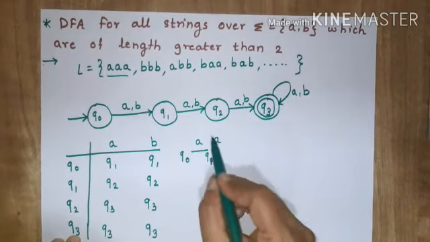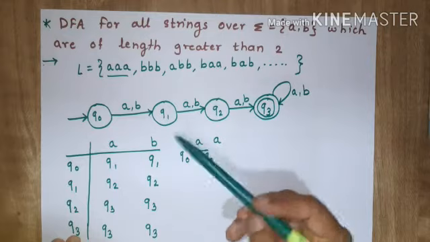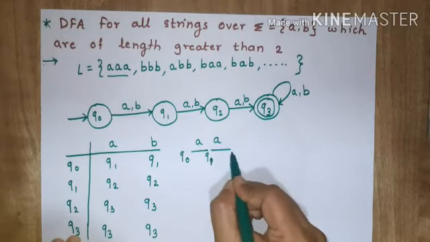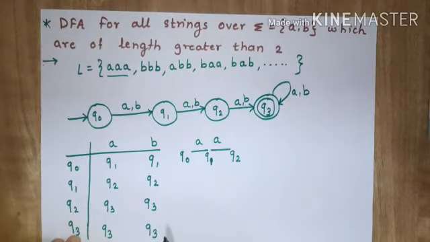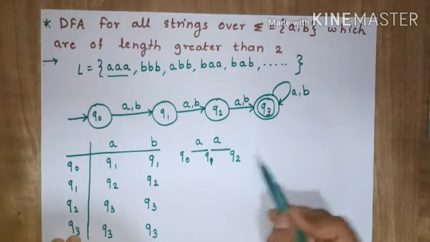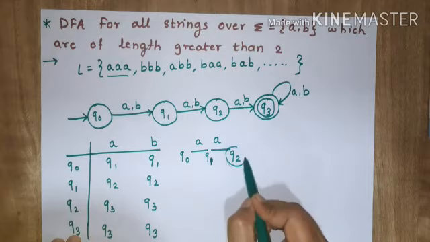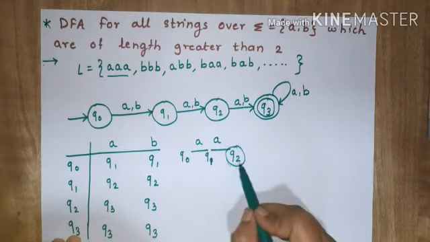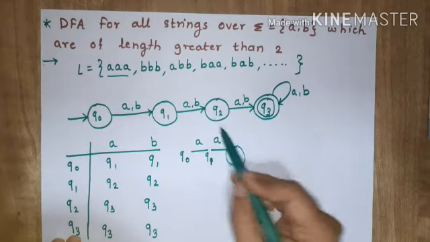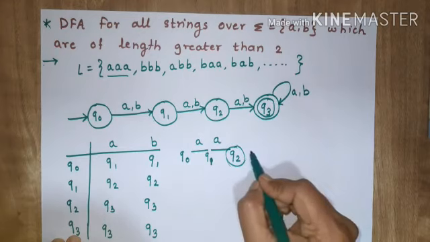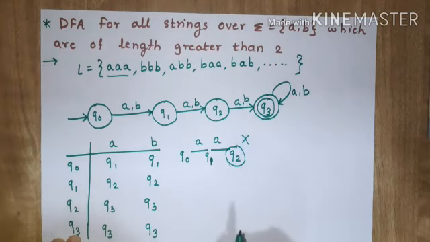In Q1 state, if it reads A again, it will go to Q2 state. Now my string is over and my machine is in Q2 state. Is Q2 a final state? No, Q2 is not a final state, and that's why this particular string will not be accepted.